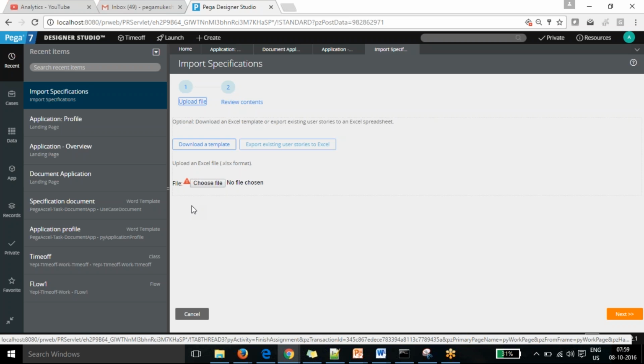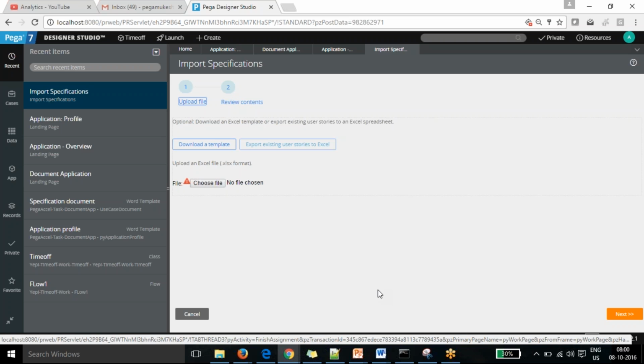I'll show you that on Monday. Okay. This is the problem because I changed my Pega versions. Before, I used Pega 7.1.7. Now it's 7.2.1, so the template might have changed.